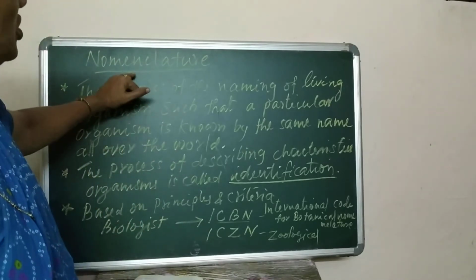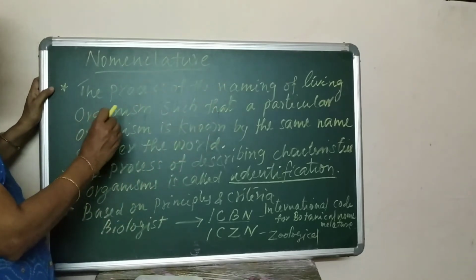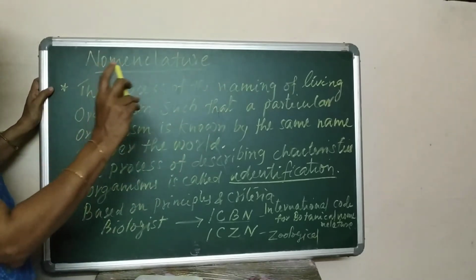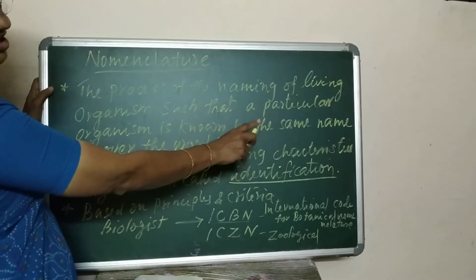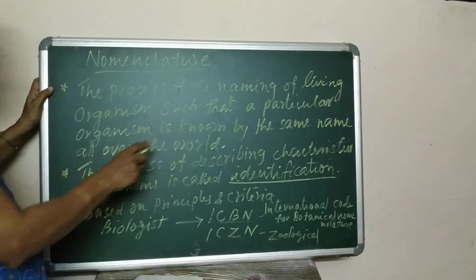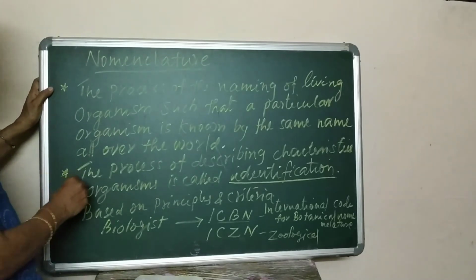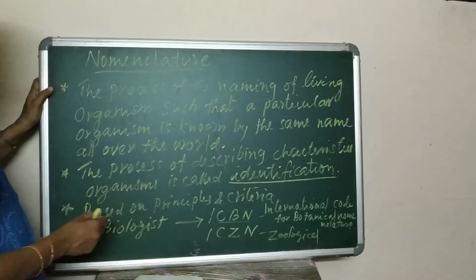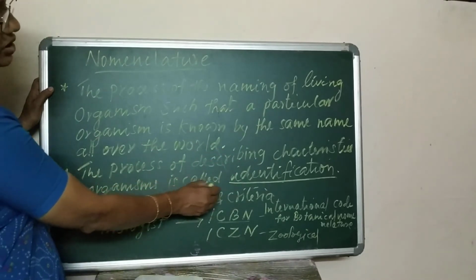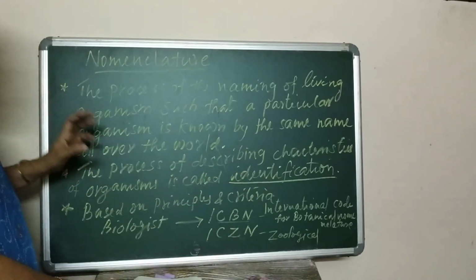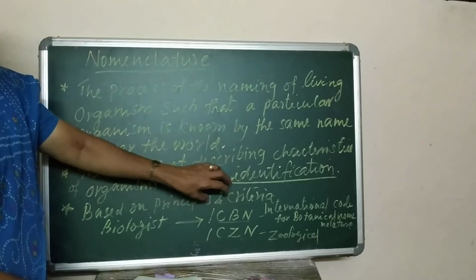But what is nomenclature? Nomenclature is the process of naming of living organisms such that a particular organism is known by the same name all over the world. Then what is identification? Identification is the process of describing characteristics of organisms. With the help of identification, we can give the particular name to that organism.